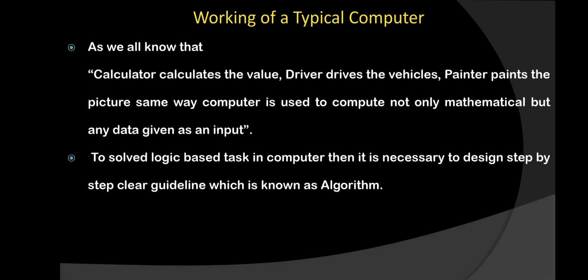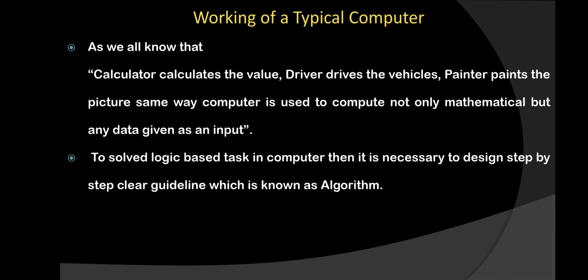For example, if a person wants to build a building, they need a clear idea of in which way the building will get ready.